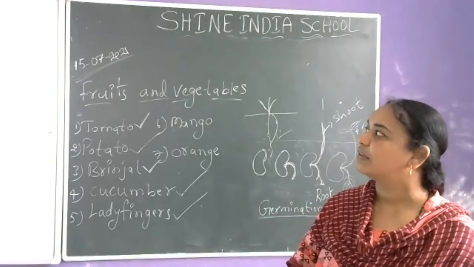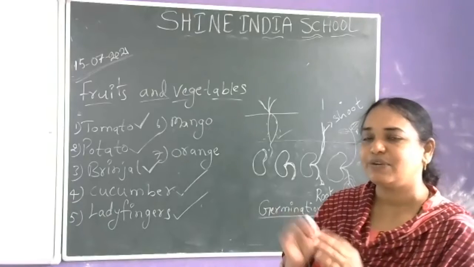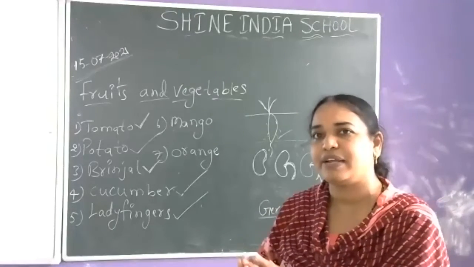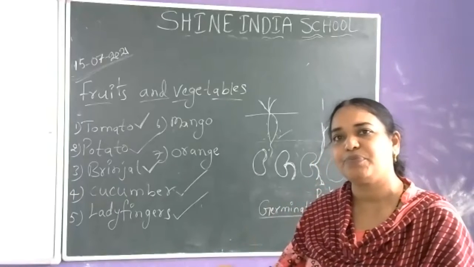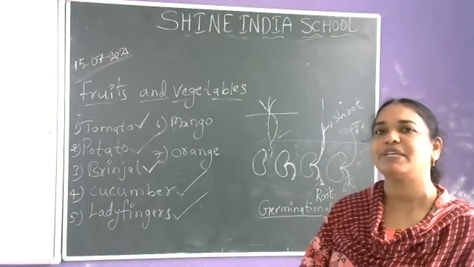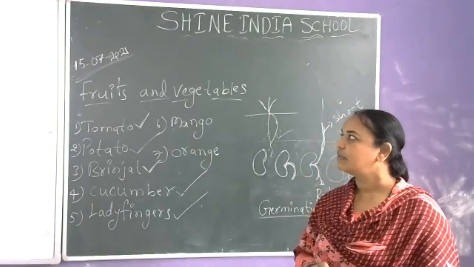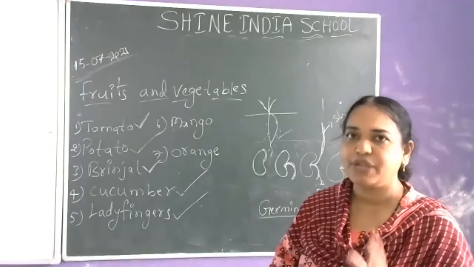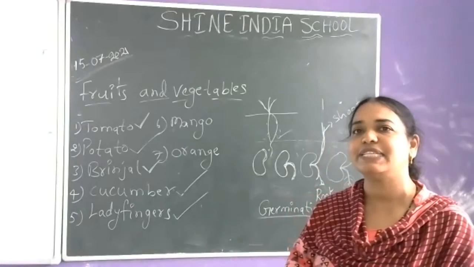Seed. What does the seed do? What is germination? The seed grows into a new plant. The process of a seed growing into a new plant is called germination. Moksha, what is germination? Seeds grow into a new plant. Very good. The process of a seed growing into a new plant is called germination.